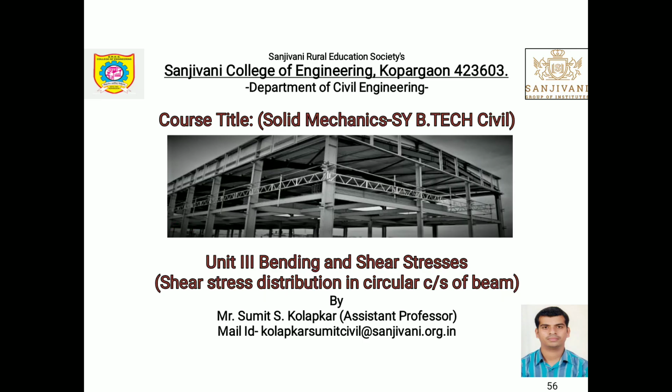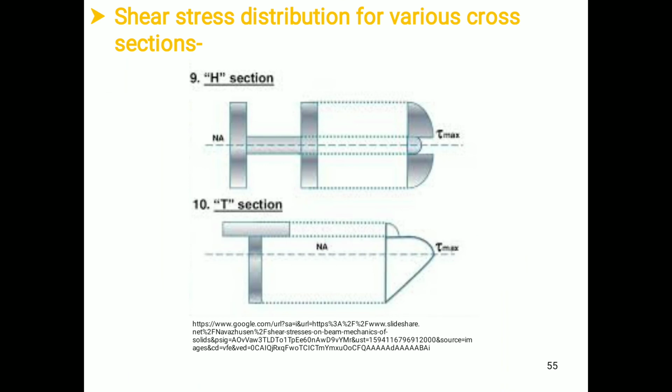Remember that what is important in these shear stress distribution diagrams is that the shear stress will be minimum at the extreme fiber and shear stress will be maximum at the neutral axis. Shear stress varies parabolically and at the junction it is a function of the width of the section.